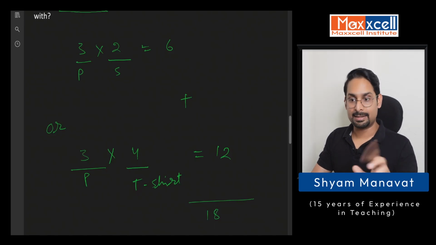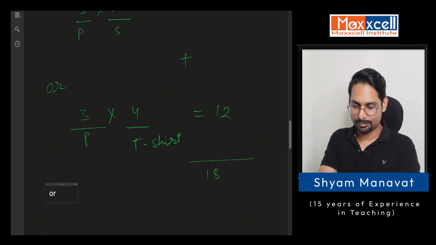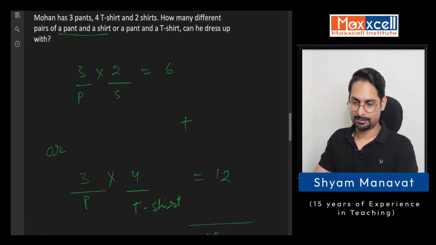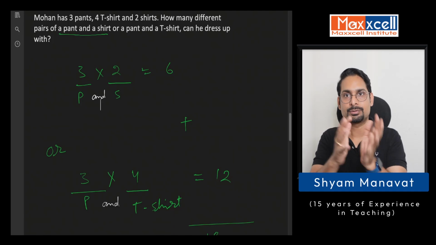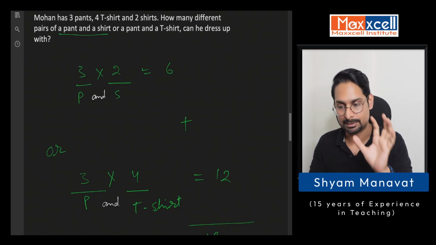So the takeaway from this question is, if you have "or" as the conjunction, you use what? Addition. Okay, for "or" we used addition. Here we had "and", here we had "and", so we used what? Multiplication sign. So you can say "and" is multiplication, "or" is plus. You can also say it in a way that for the same condition you use multiplication, and if you have different conditions you use plus.